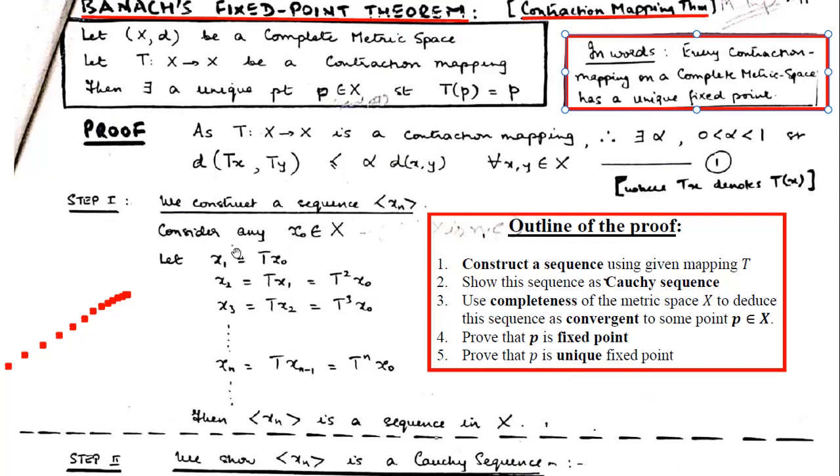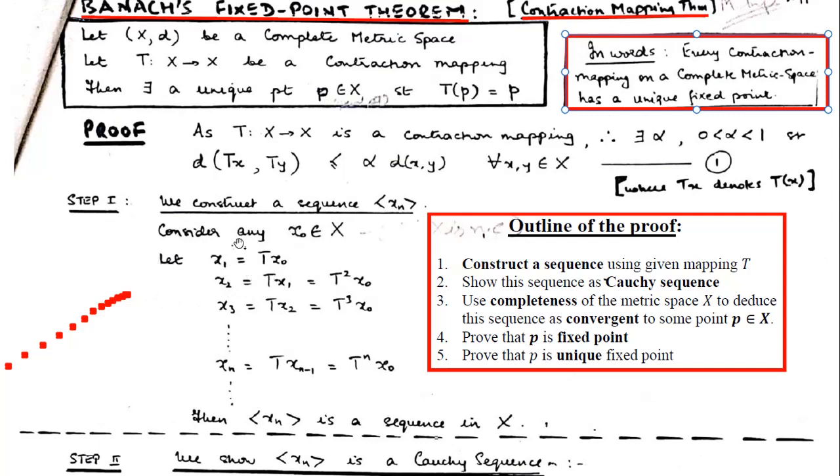From this, we will apply T to it, and we will get x1. So what is x naught? This is simply the first point. What is x1? It is T of x naught. How will we get x2? This is T of x1, the previous one. How will we get x3? It's T of x2. So we apply the T mapping to this point, we get the next point. We apply T to that, we get the next point, and so on. So that is how it is written.